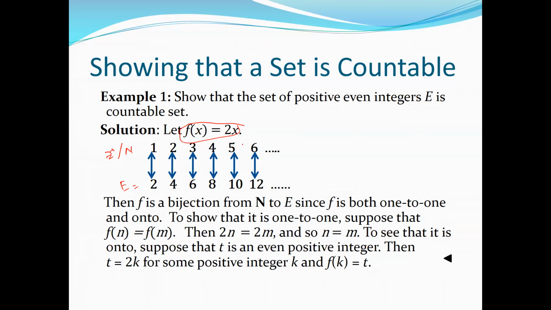Or if x is equal to 99, this will be 198. That will be the 99th number in the set of even numbers. So we have a sequence, and we can map it. Since we can find the bijection function, yes, this set is countably infinite.